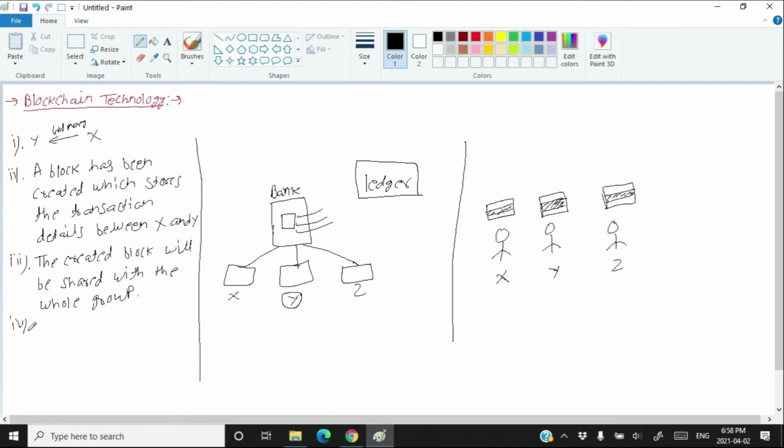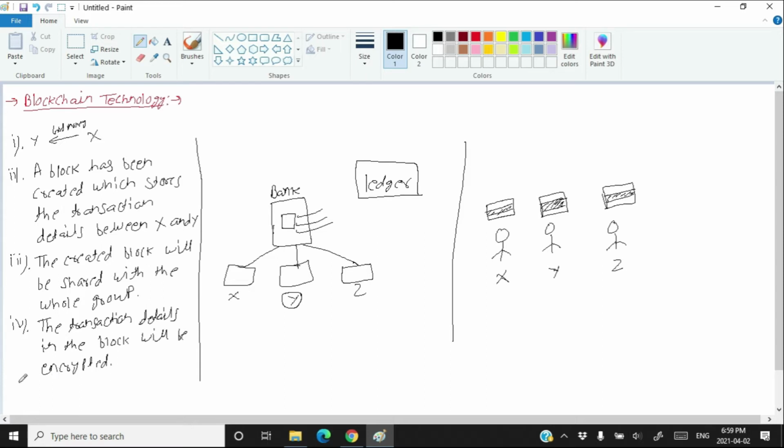The fourth one is the transaction details in the block will be encrypted. Getting it? The transaction details in the block will be encrypted. Encrypted means only genuine persons can see the transaction details. If the transaction is between X and Y, then only X and Y can see the transaction details. Even though the block is going to the person Z, the person Z cannot see the transaction details. So this is the meaning of encryption.